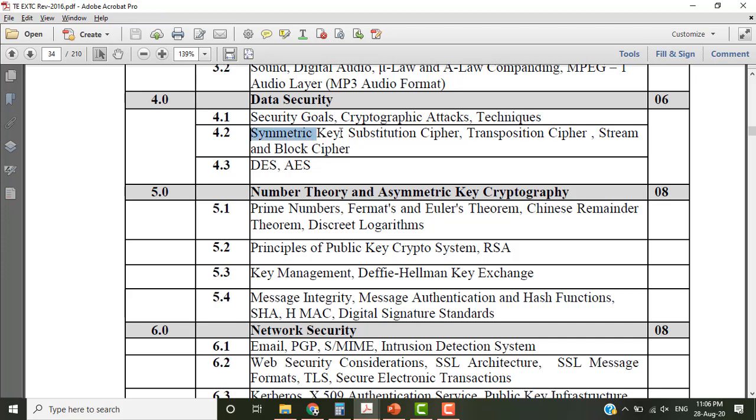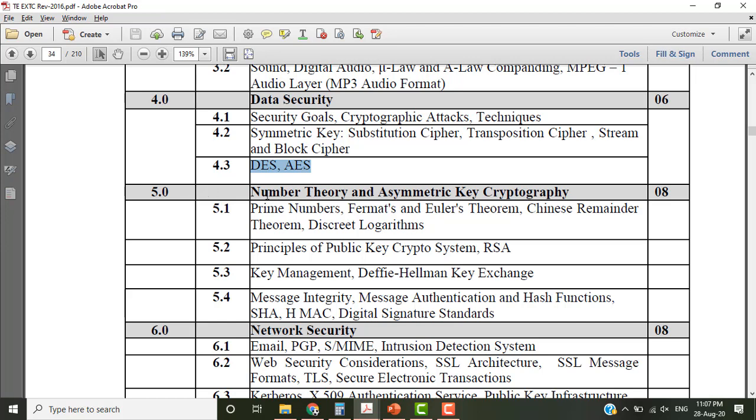Then we started with symmetric key cryptography, where the keys are the same. We saw the figure which showed 2 locks with the same key, right? Then we studied the ciphers, substitution and transposition cipher. Then we also studied stream and block ciphers, right? Then we went to the Data Encryption Standard and Advanced Encryption Standard, abbreviated as DES and AES. Block cipher examples are again DES and AES, remember, because they are broken down into blocks. So this was the fourth module, which is called data security.